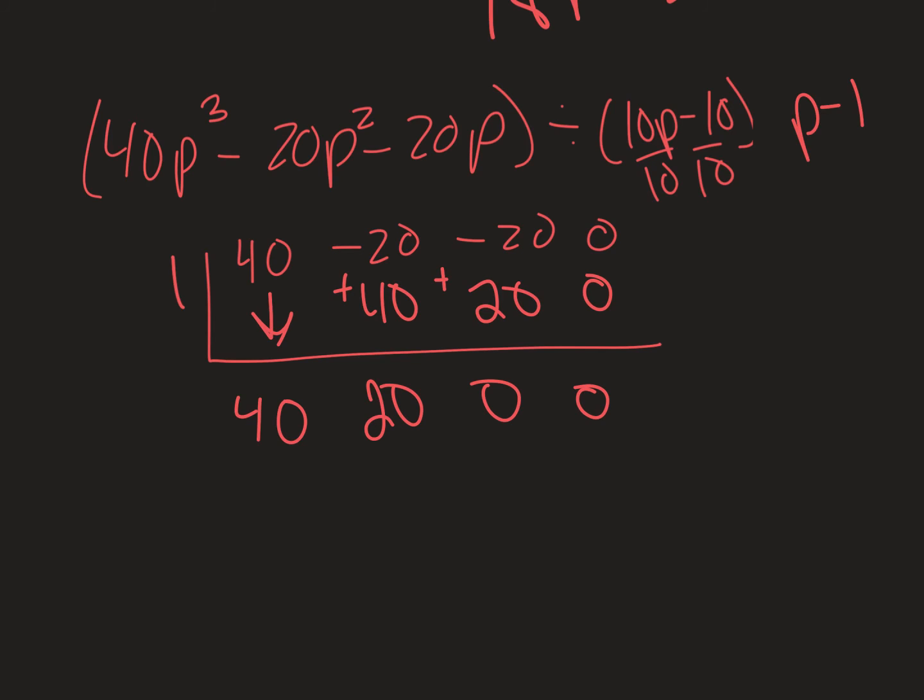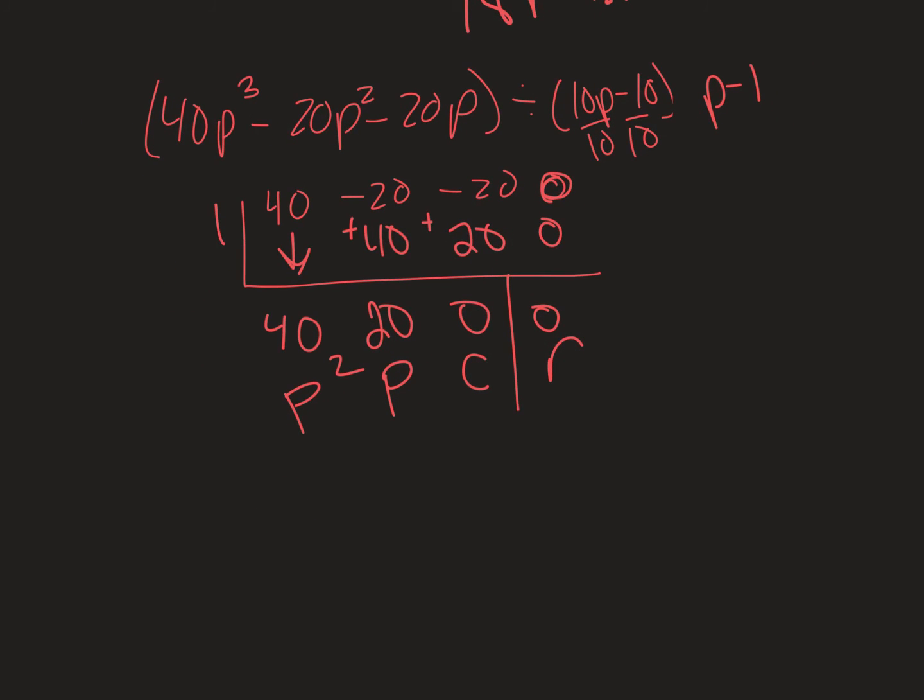So if you don't add this constant, you might think that this is the remainder and this is the constant, but that's not true. This is the remainder, this is the constant, this is the p, and this is the p squared.